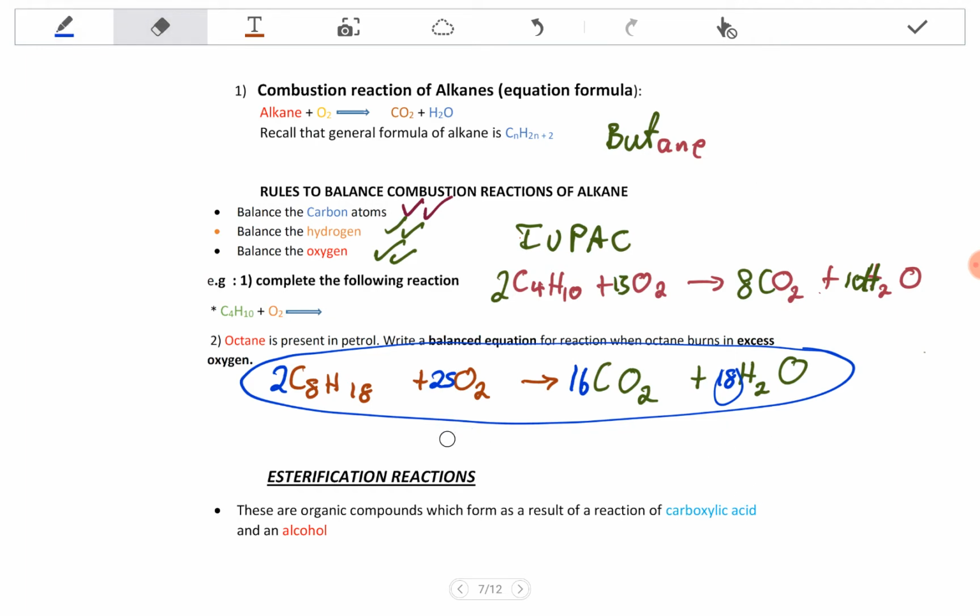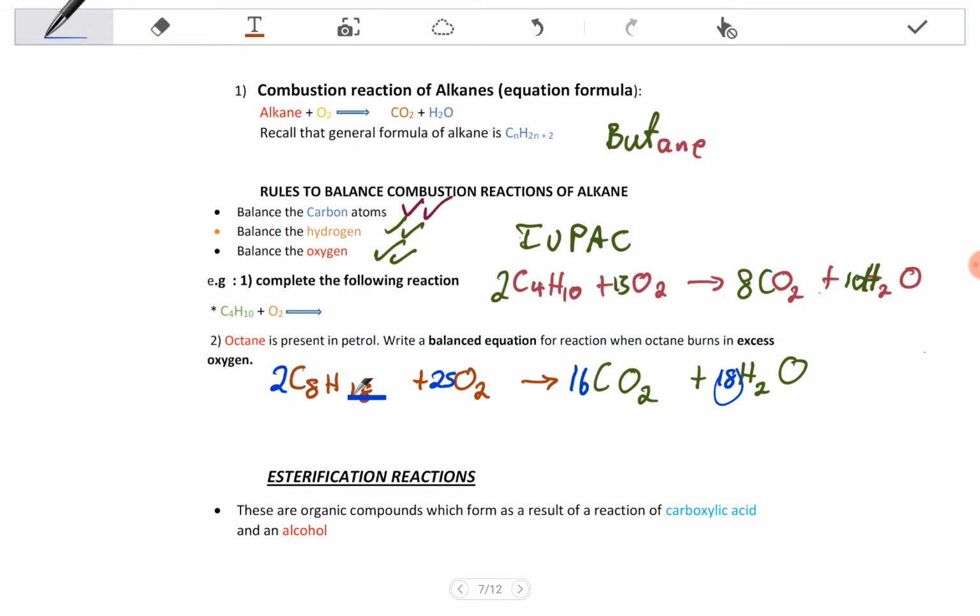So you can do the same thing for the carbon. If you take this, you multiply by this, you get 16. Then here, if you take this, you multiply by 2, you get 16, because here is just 16 times 1. And then you can do the same thing to the hydrogen. The hydrogen is here, it's 18. So you take this, you multiply by there, you get this 18 times 2, you get 36. Then you take this, you multiply by that, you get 36 also. Okay, so this is how to balance the combustion reaction. Always follow these steps, you will never get lost.